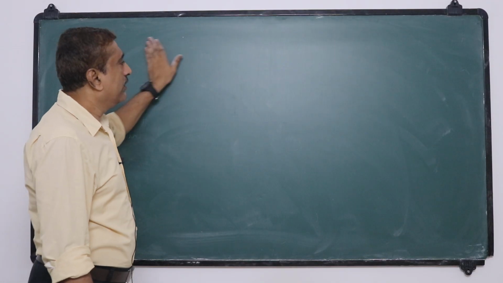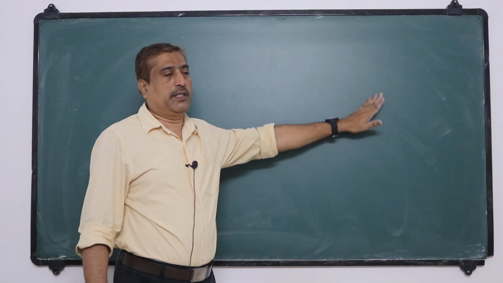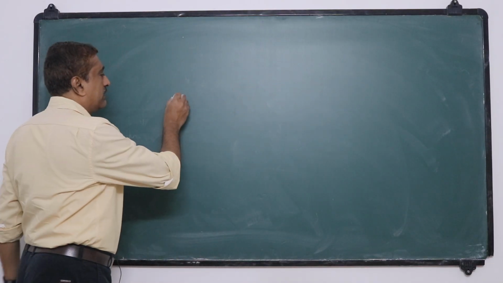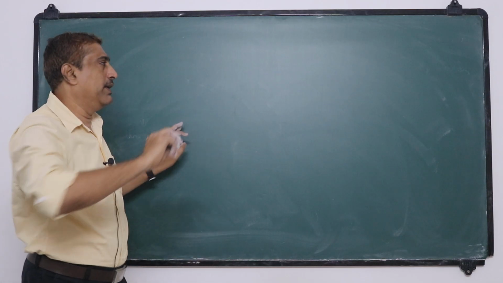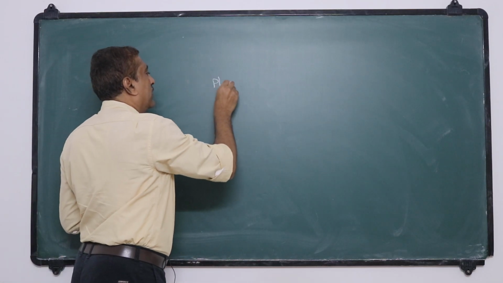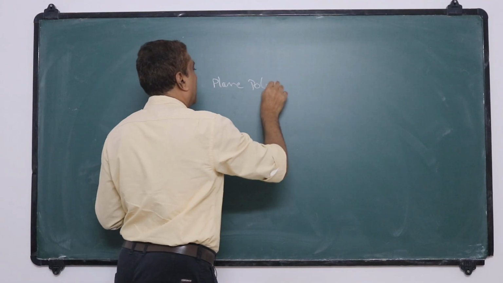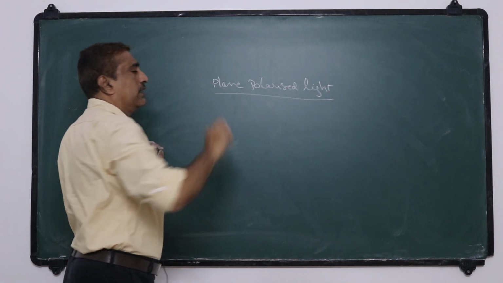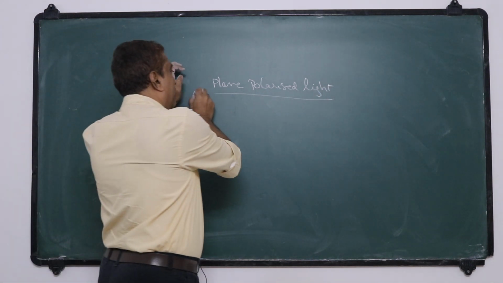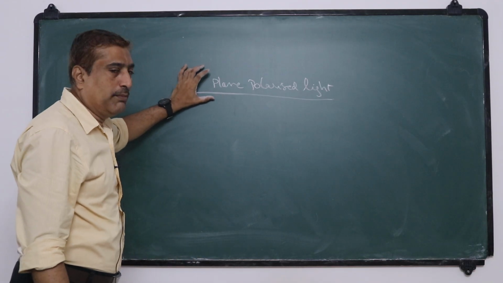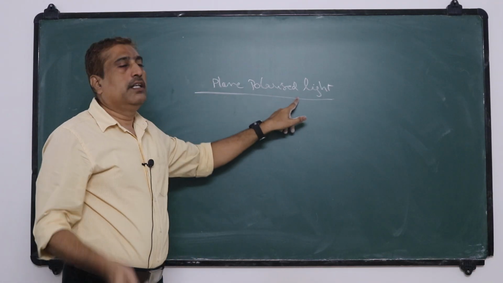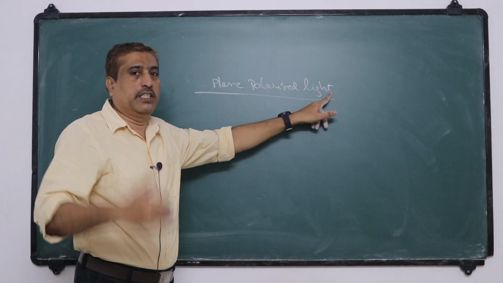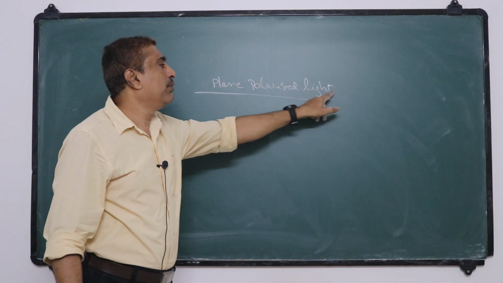Now if the vibrations of this wave are confined to a single plane, then it is called plane polarized light. If the vibrations of the electric field vector of light are confined to a single plane, then it is called plane polarized light.